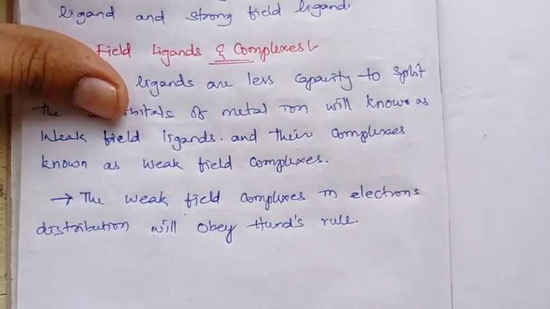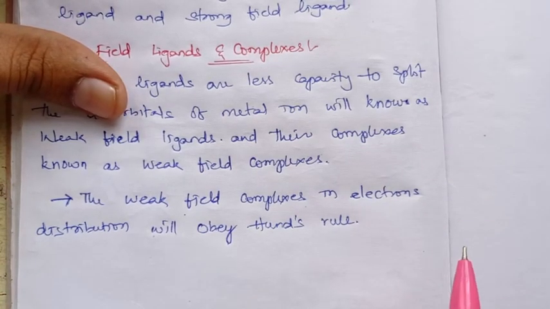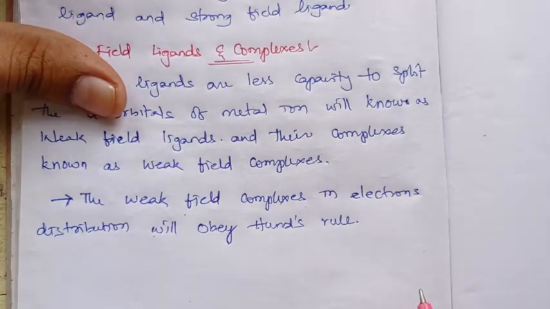Here also, in octahedral complexes, after the d orbital splitting, we have the t2g and eg, two energy states of orbitals: a triply degenerate state and a doubly degenerate state. There are 5 orbitals in total; the triply degenerate state has 3 orbitals and the doubly degenerate state has 2 orbitals.